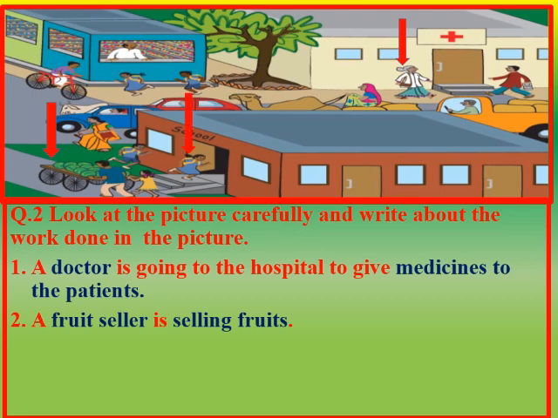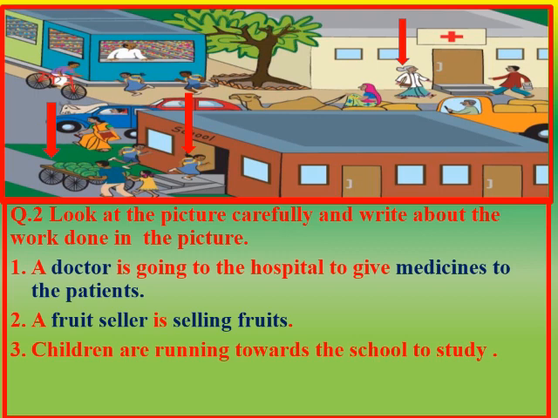Now children, tell me, what are these children doing? Yes, these children are running towards the school. And why are they running towards the school? These children are running towards the school because they want to study. So, children are running towards the school to study.